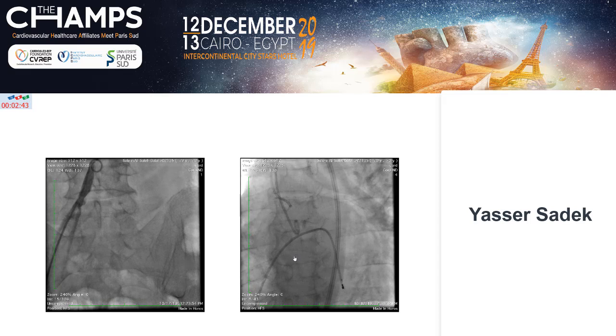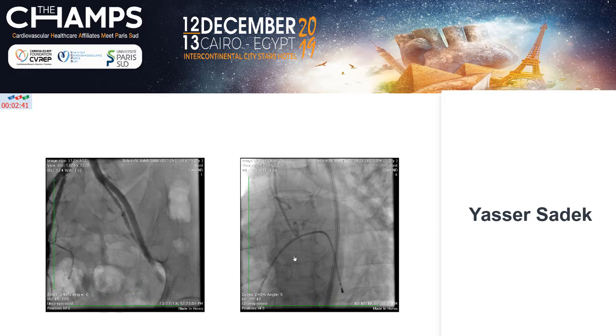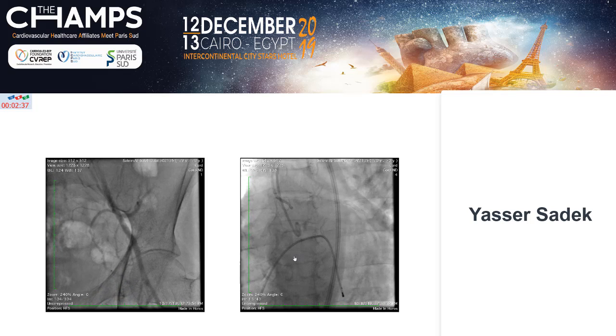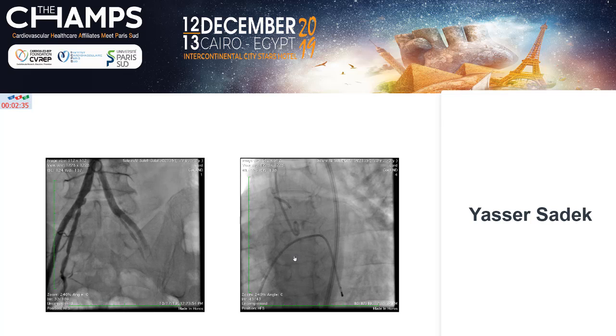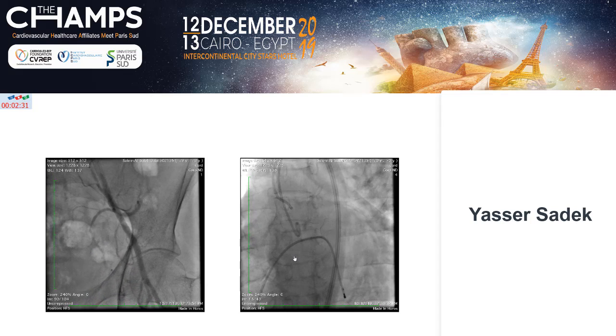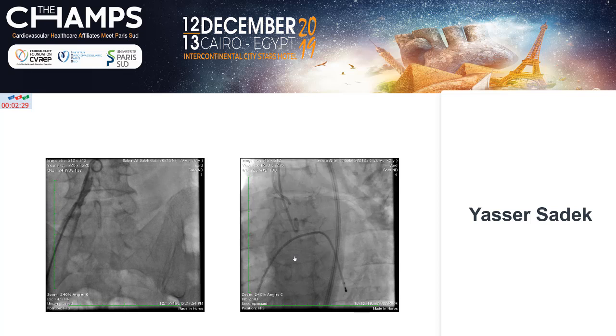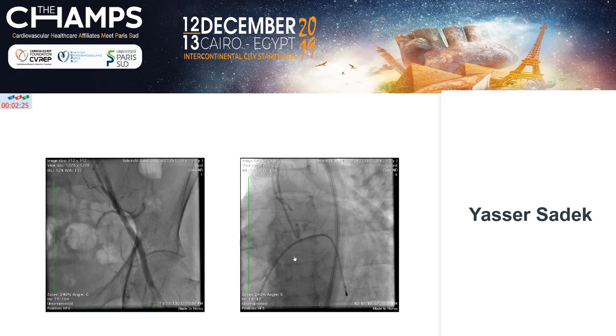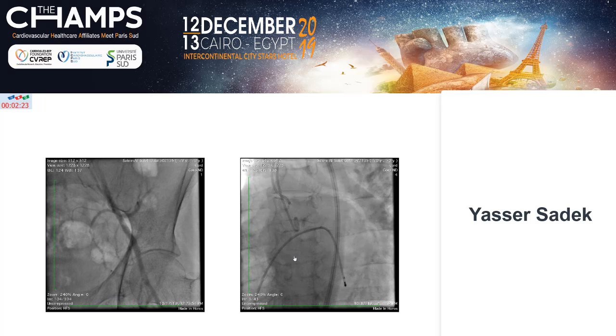When you occlude the LV outflow tract and when the leaflets are behind the balloon, we can protect the left main by putting guiding and wiring of the LAD and a deflated stent in the LAD.